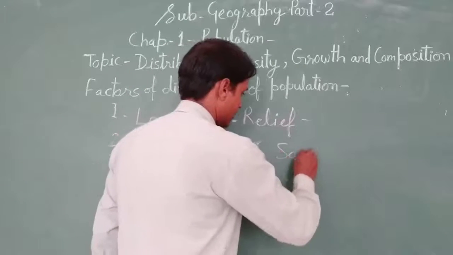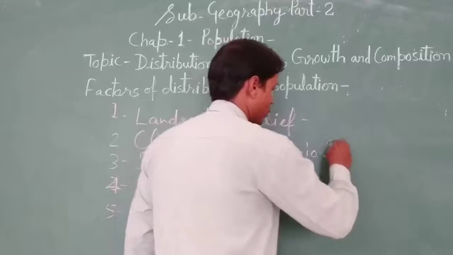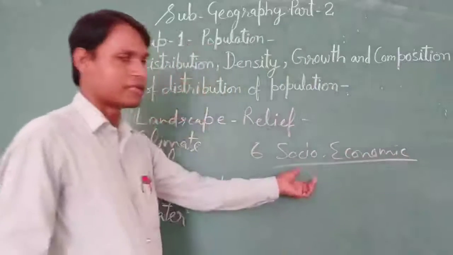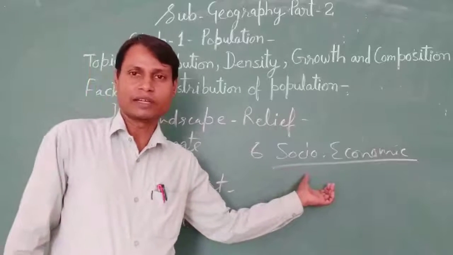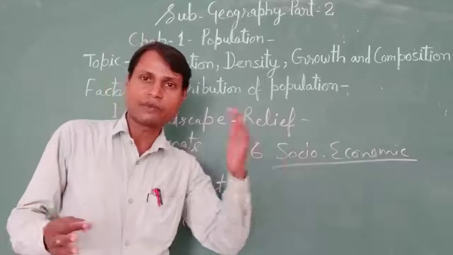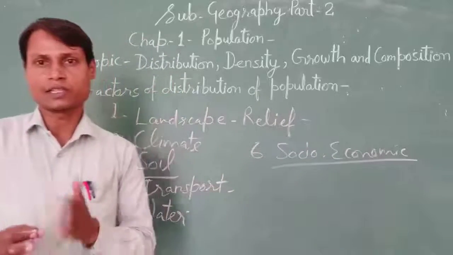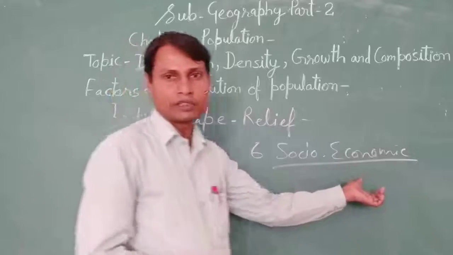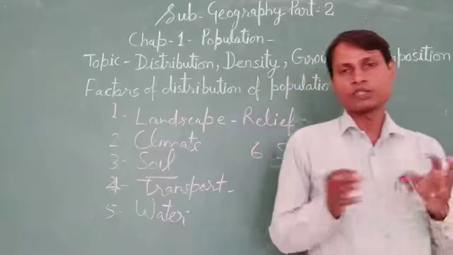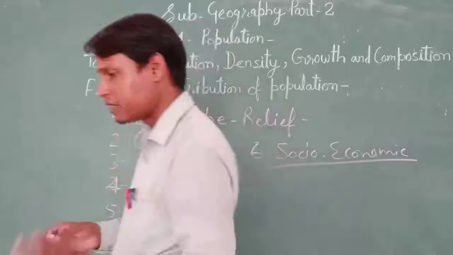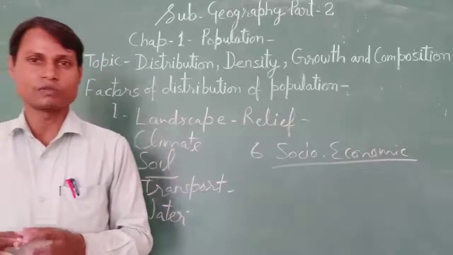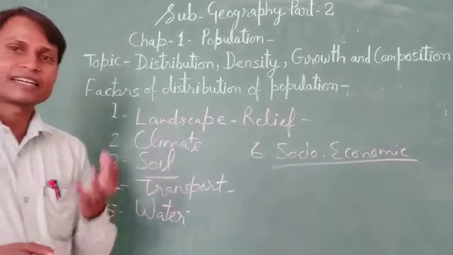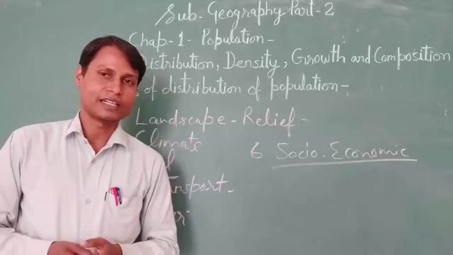Number 6, socio and economic. Socio and economic factor means what is the culture wherever you are living, and also most of the people, if they shift from one place to another, according to their culture, they want to merge, they want to settle. Economic activities means most of the time it could be seen in the locality. If industrial units, industrialization or urbanization can be seen, most of the people can afford or access jobs easily, they can get employment. Certainly they will